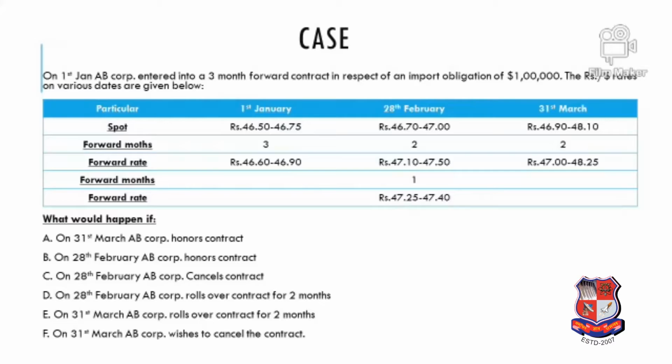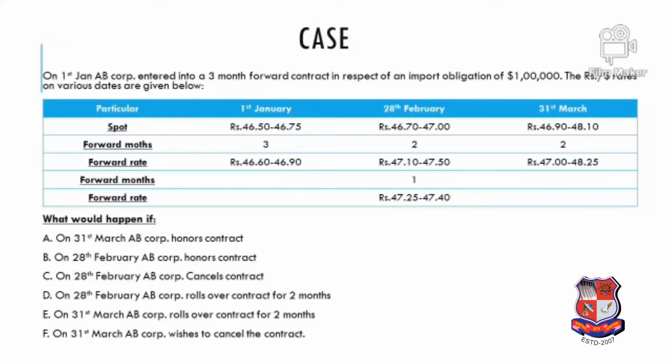On 1st January, AB Corporation has entered into a 3-month forward contract in respect of import obligations of $1 lakh. That means AB Corporation has imported goods from the US worth $1 lakh, and has to pay this $1 lakh after 3 months.